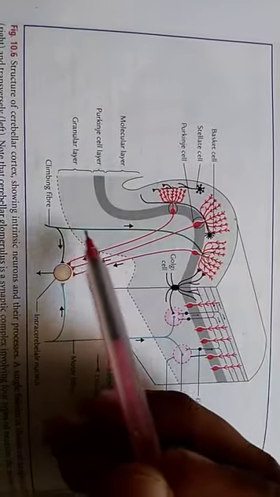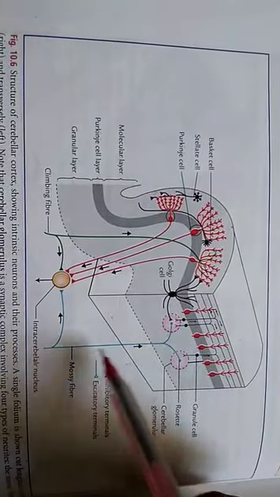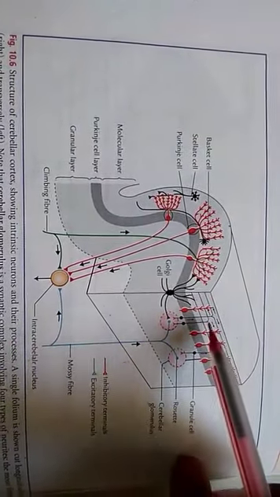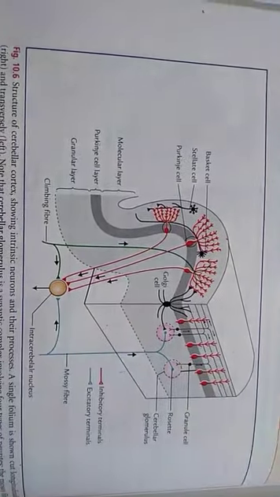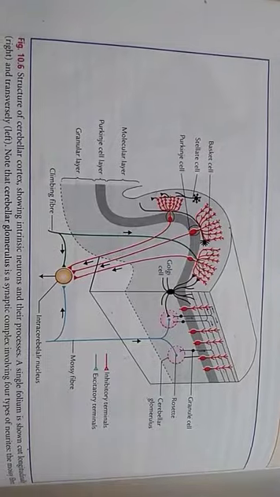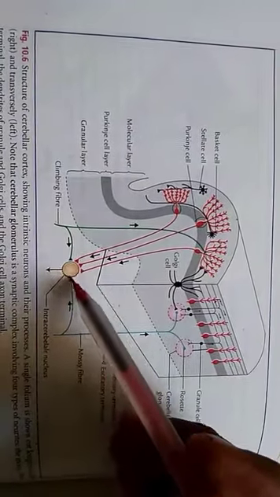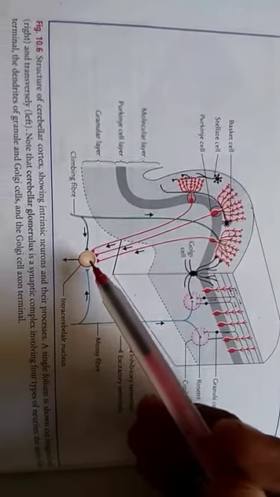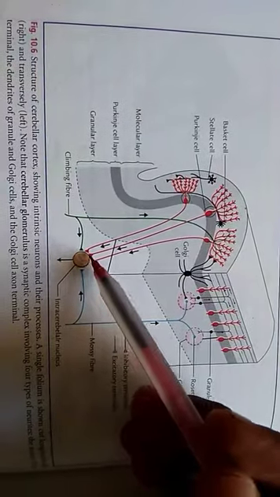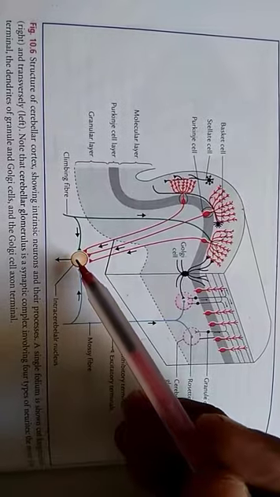So one climbing fiber influences only one Purkinje cell, whereas one mossy fiber can influence thousands of Purkinje cells by stimulating several granule cells. So the ultimate output of the cerebellum comes from intracerebellar nuclei, which in turn modify the motor activities via brainstem and cerebral controlling centers.